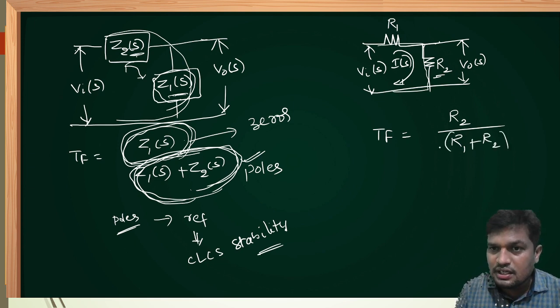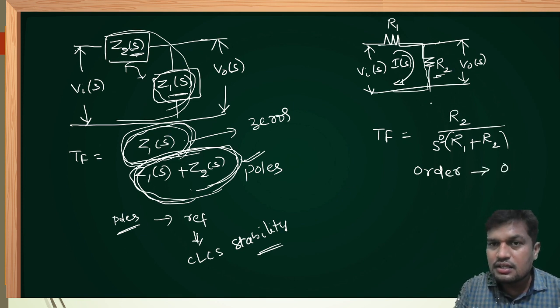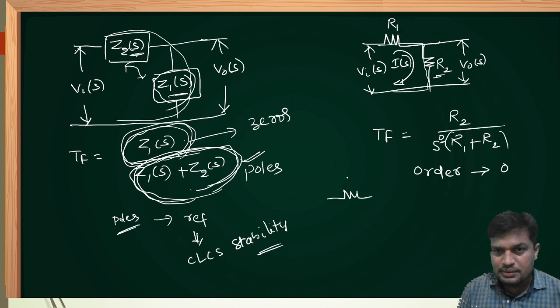If you observe here, what is the power of S in the denominator? It is S power 0. The highest power of S in the denominator is called the order of the system. Right now the order of the system is 0. Reason: there is no transient element. A resistor in the time domain is represented by R. In the S domain also it is represented by R.